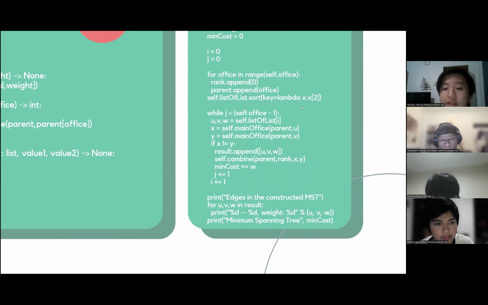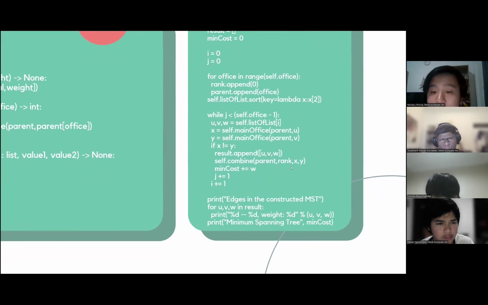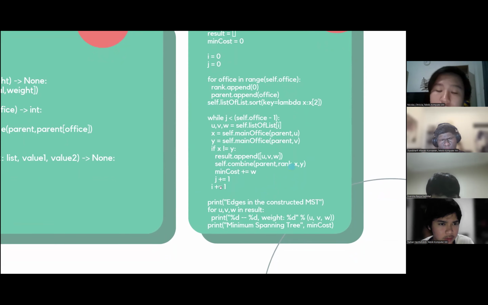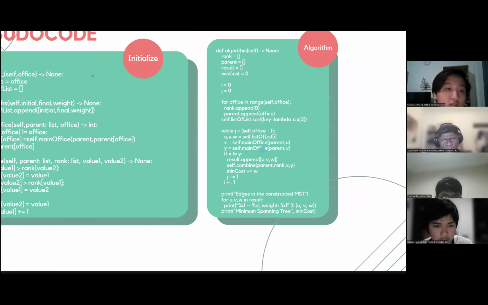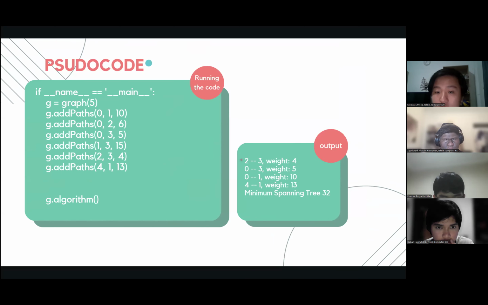Now, after everything is done, it'll print the edges. It'll print out the result of u, v, w, and it'll print this out in the next slide. In the next slide, this is the driver code. If we add these paths, this is what will be outputted. So 2 can be connected to 3, and 0 can be connected to 3. 0 can be connected to 1, 4, 1, and the weight is here, and then we total the weight.